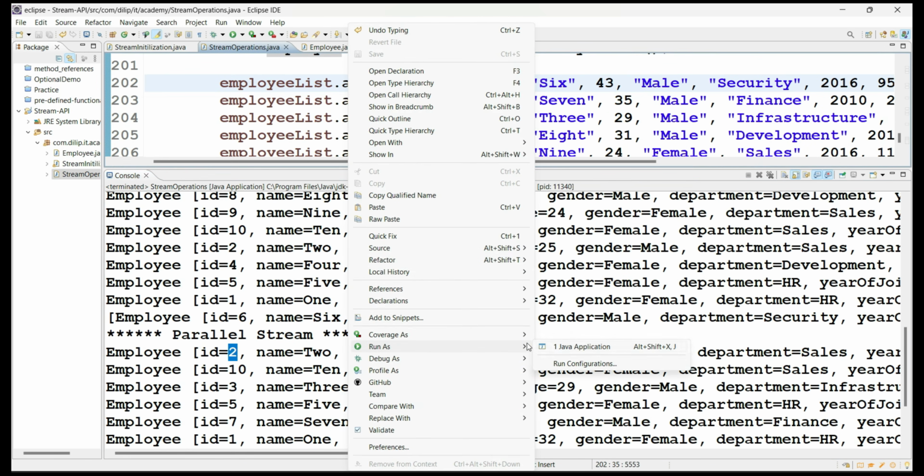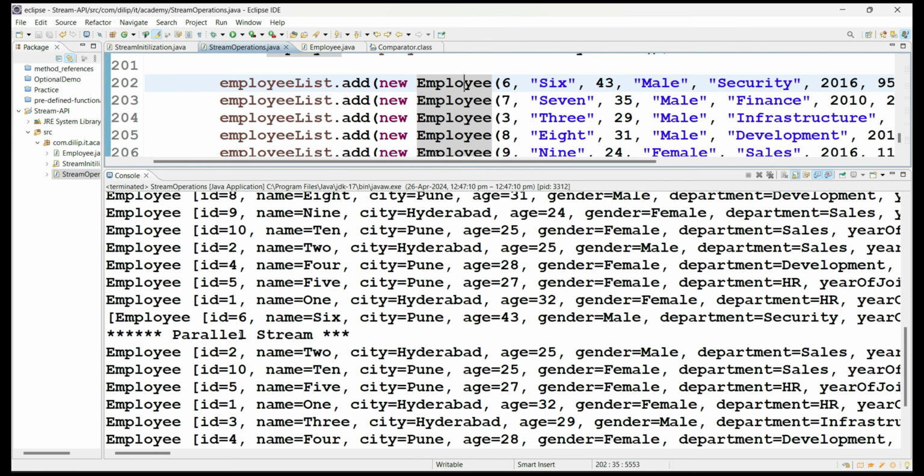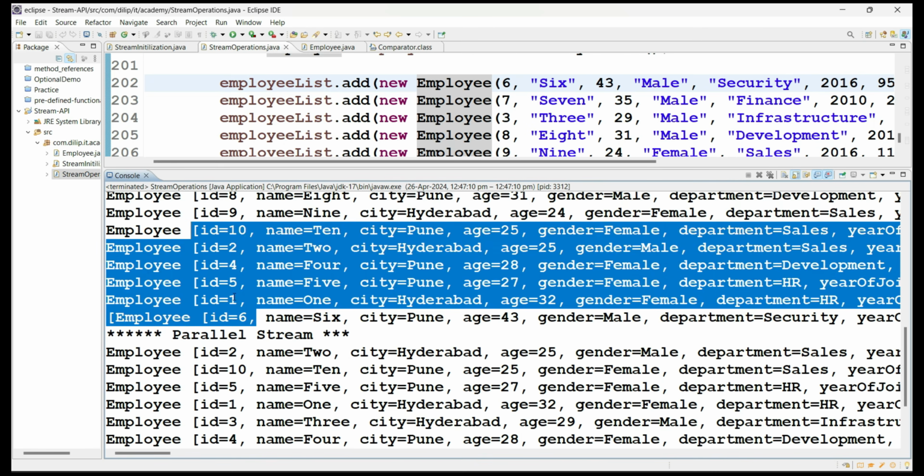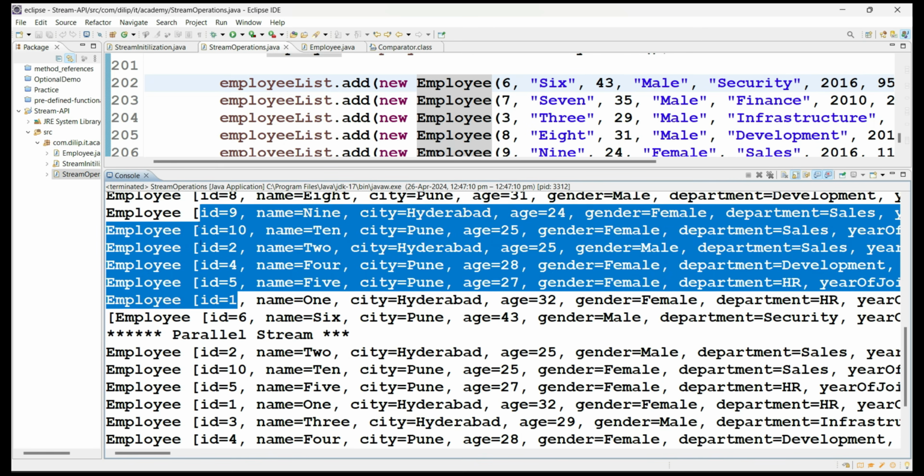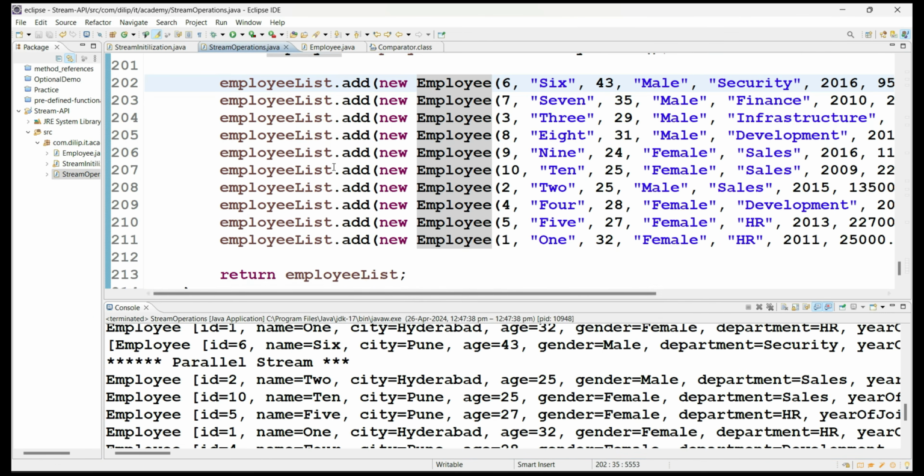Let me execute one more time. See here, this time you got 2, 10, 5. There is nothing like 3. So there is no guarantee of order. But in the sequential case, every time you got the same order. So this is all about parallel stream.